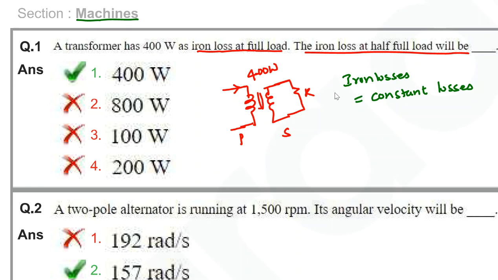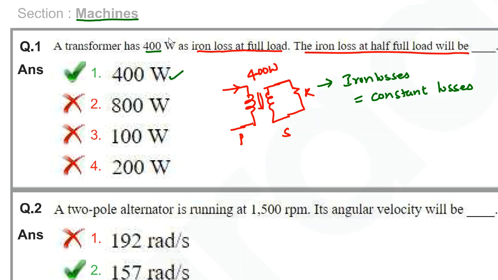Once the machine is designed, the iron losses will be almost constant, even if there are load fluctuations, because the flux is going to be constant. The flux is constant means the iron loss is also constant. So half load, full load or quarter load, it doesn't affect. The answer will be whatever the watts are there, so 400 watts here.